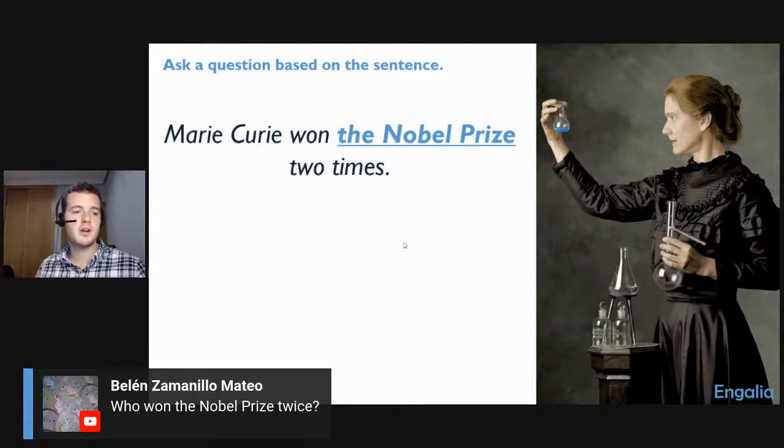All right. Marie Curie won the Nobel Prize 2 times. And the last one here, the same person, Marie Curie once again, won the Nobel Prize 2 times. Now we need to ask about the Nobel Prize. So how can we do that? Notice again, we need to think, is this the subject or is this the object? Very important when we're asking questions. The Nobel Prize is the information we need. We know it was Marie Curie. We know she won something. And we know she did it twice, but we don't know what it is.